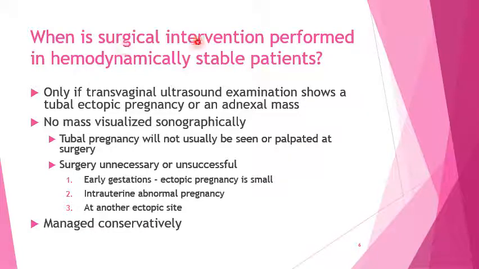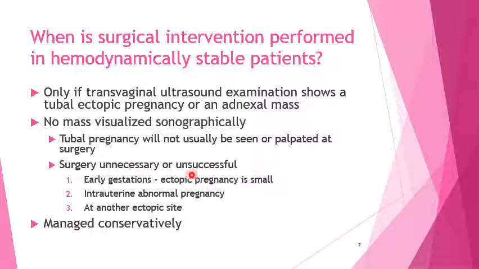When is surgical intervention performed in hemodynamically stable patients? Surgical intervention is indicated only if transvaginal ultrasound shows a tubal ectopic pregnancy or an adnexal mass. If no mass is visualized sonographically, then a tubal pregnancy will not usually be seen or palpated at surgery, and the surgery may turn out to be unnecessary or unsuccessful.